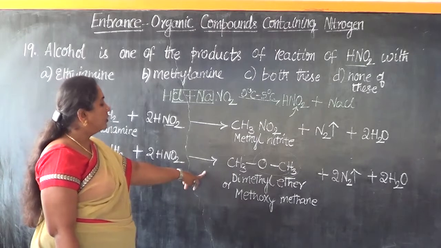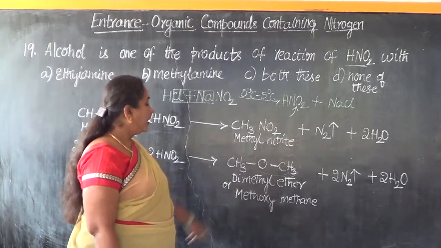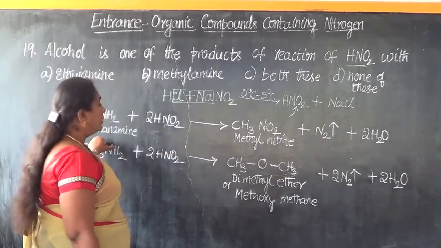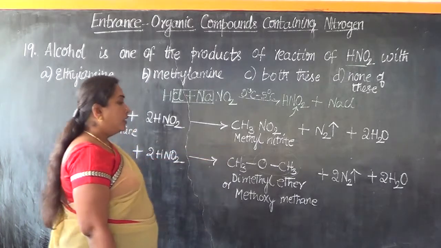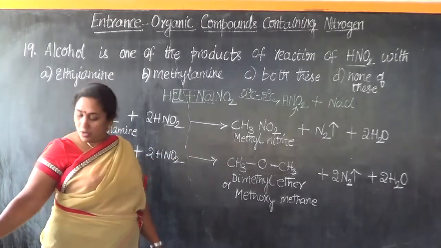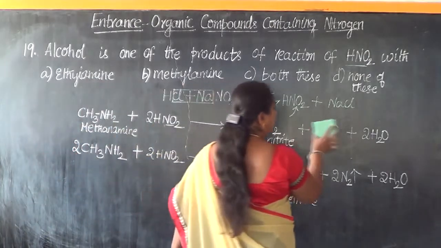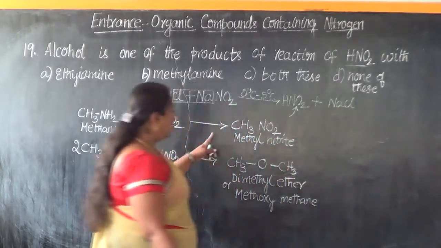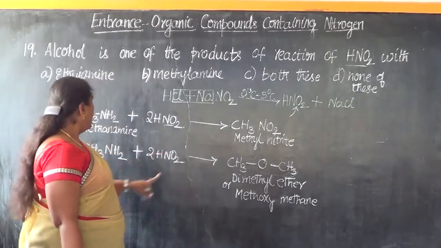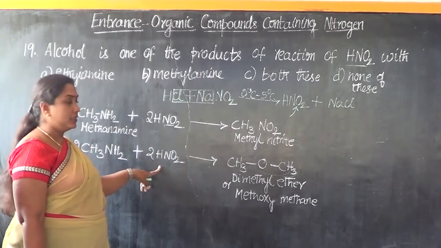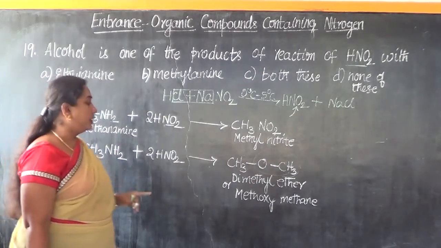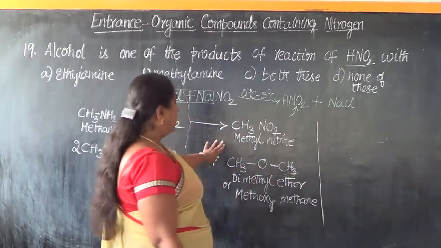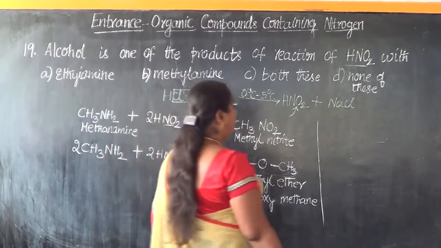So the major point of our focus is the formation of dimethyl ether or methoxymethane, and one more product, if you are taking less quantity of methylamine, is methyl nitrite. Apart from that, these are the other constituents we get. We should remember them, but these are the two major constituents. As you can see, methylamine treated with nitrous acid, either less quantity or excess quantity, does not give us the corresponding alcohol. It only gives methyl nitrite and methoxymethane.